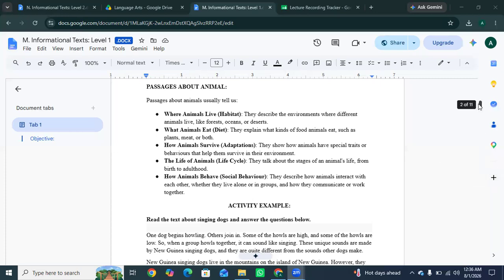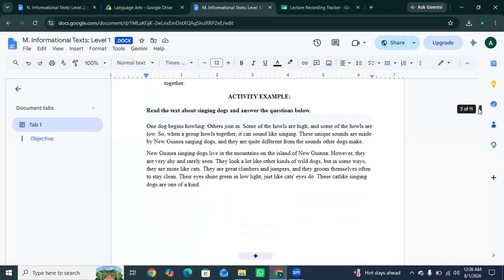Let's have an activity example. Read the text about singing dogs and answer the question below. Read this passage carefully. Basically the passage explains a very special type of dog called the New Guinea singing dog.